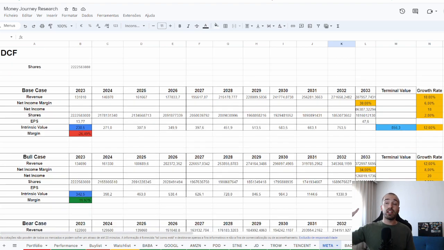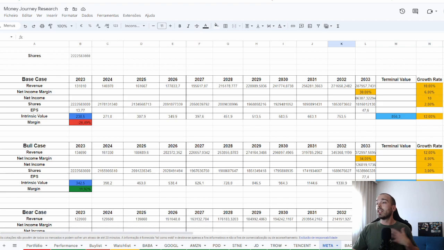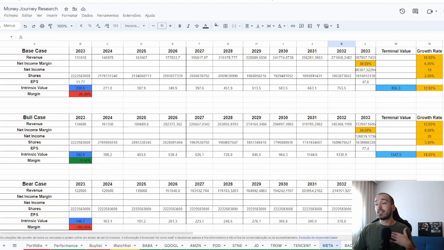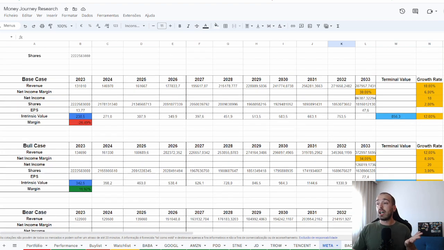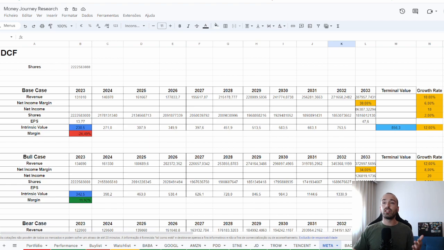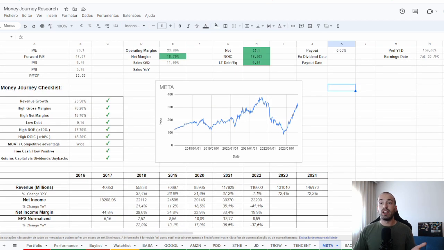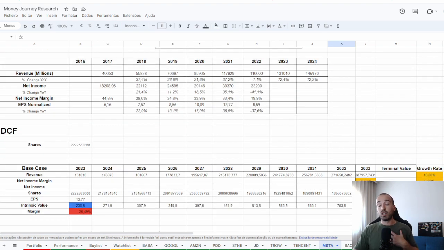I will accept if you use a higher or a lower P/E. It's about preference. I'm trying to be conservative, so I will assume an 18 P/E for my base case, 20 for my bull case, and 16 for my bear case. I do believe they are one of the high quality companies out there, and if you want to assume a 22 P/E, it will be fine. I do believe in the future they have a high return on invested capital, around 18%, so you can use a higher P/E in my opinion.